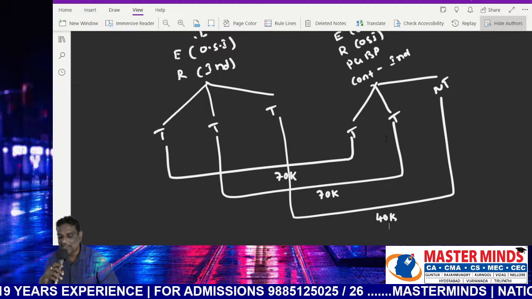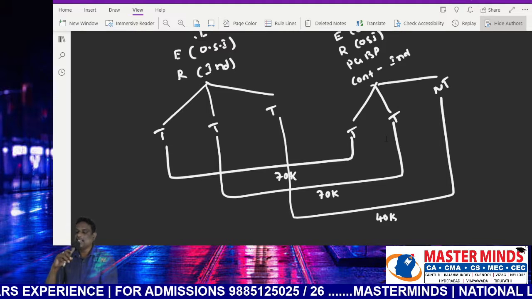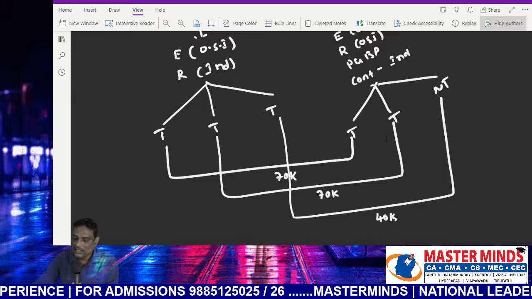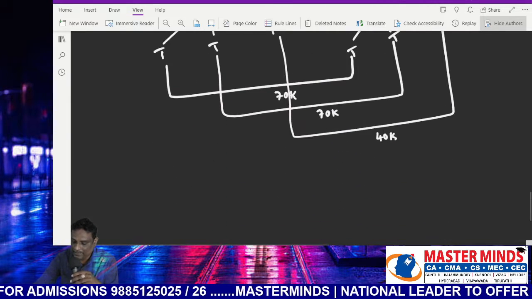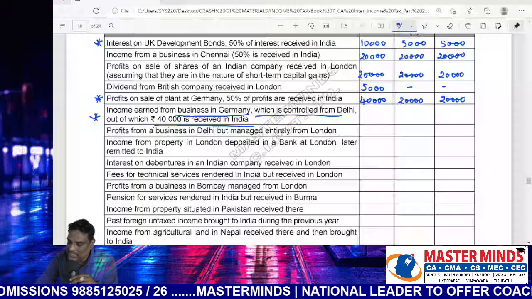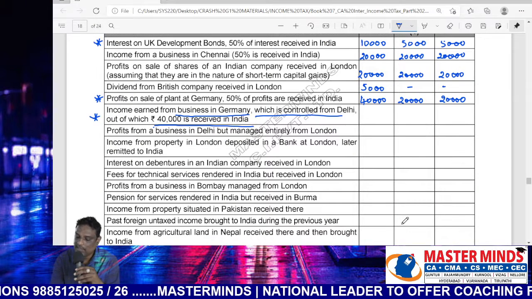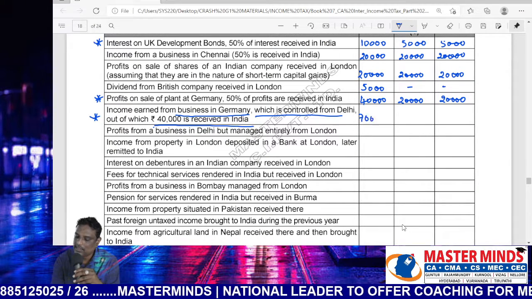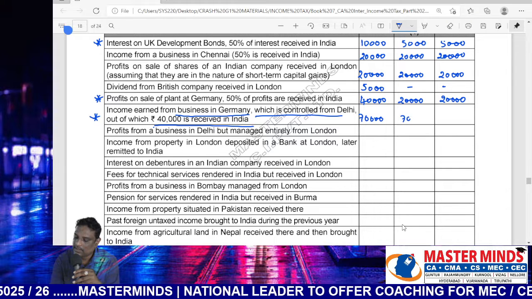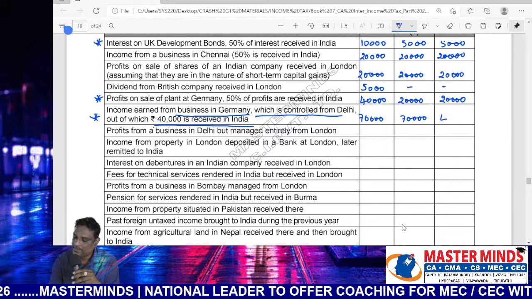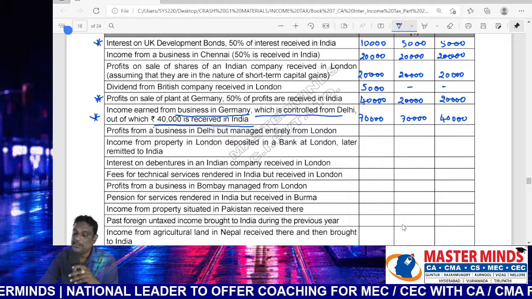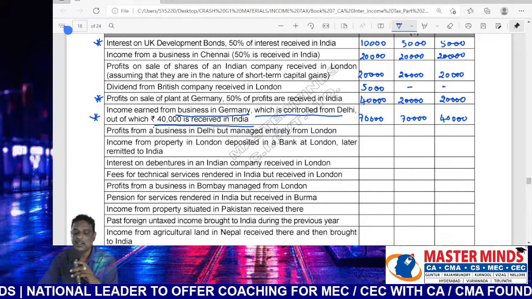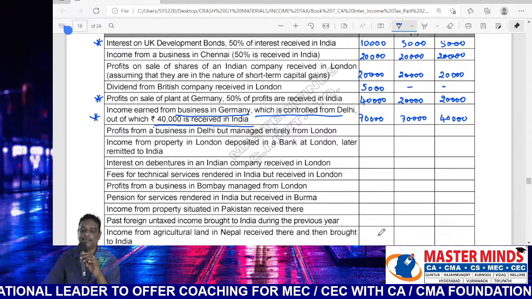Case 2, 70,000. Case 3, just 40,000. Have you understood? Put a star mark, important point in this problem. It's also a combination point.